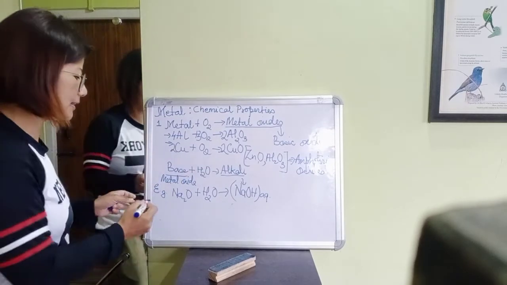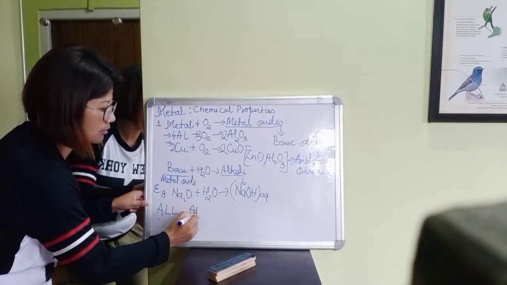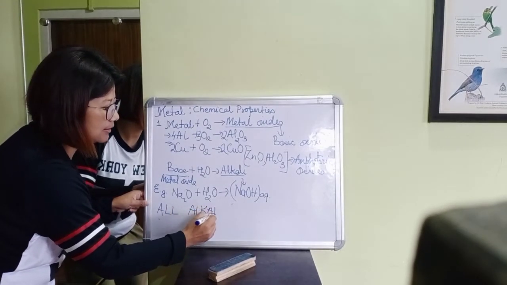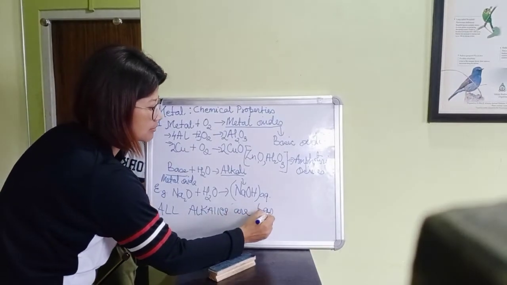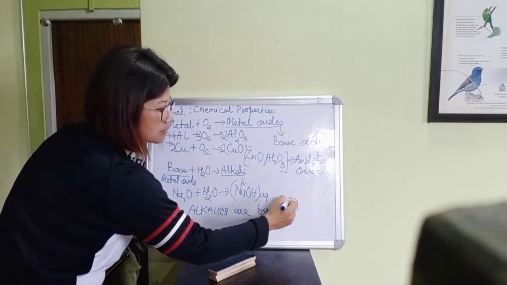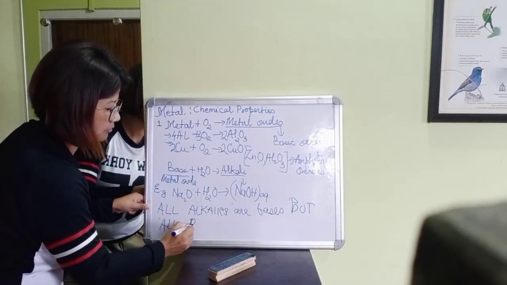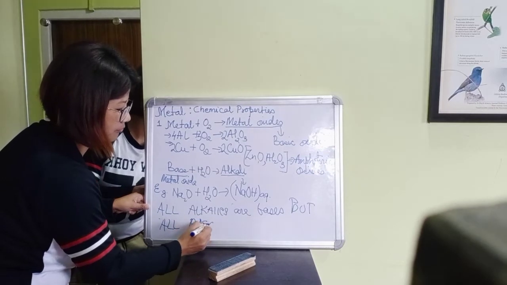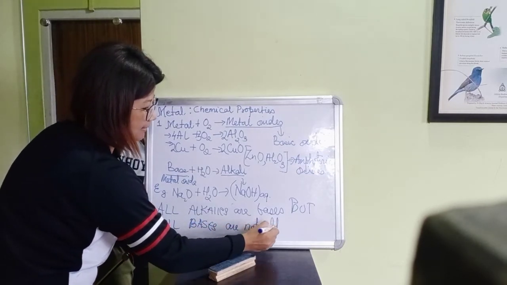So we can say that all alkalis are bases, but all bases are not alkalis.